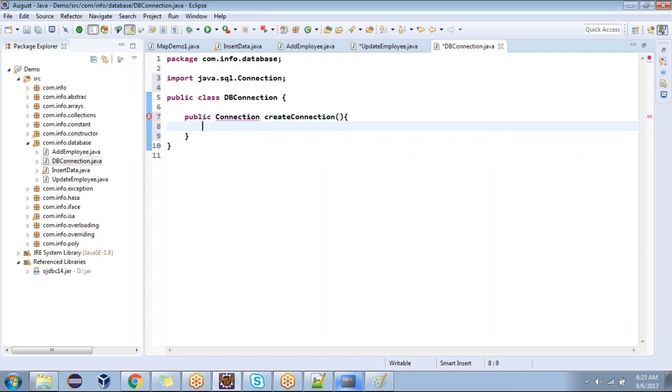What happens? It is returning a connection object. What is the method name? Create connection. If you want to call this method, we need to create an object for DB connection or not? If you want to call one class method from another class, we should create an object. So without creating an object, I want to call it. What is the solution?